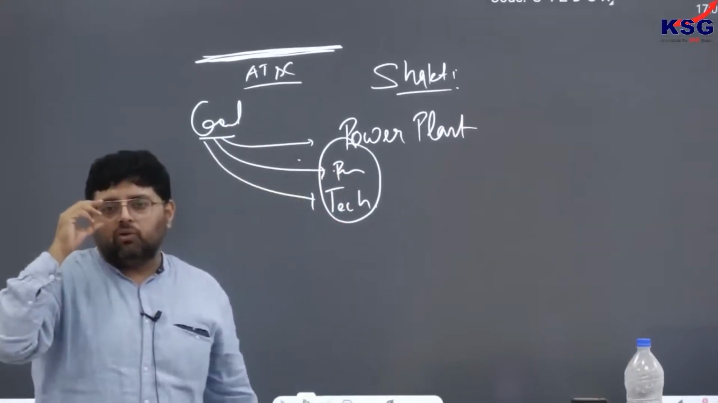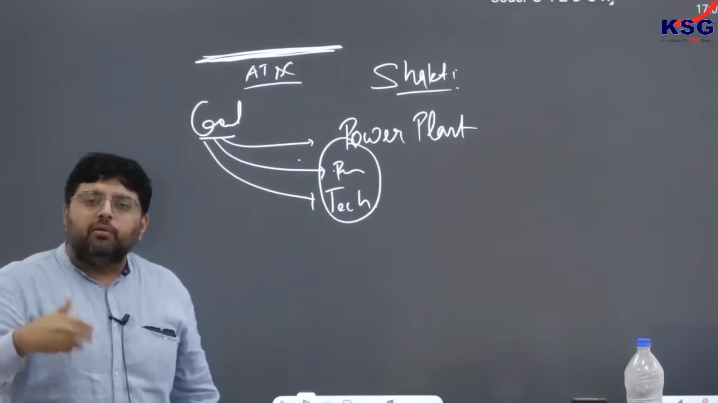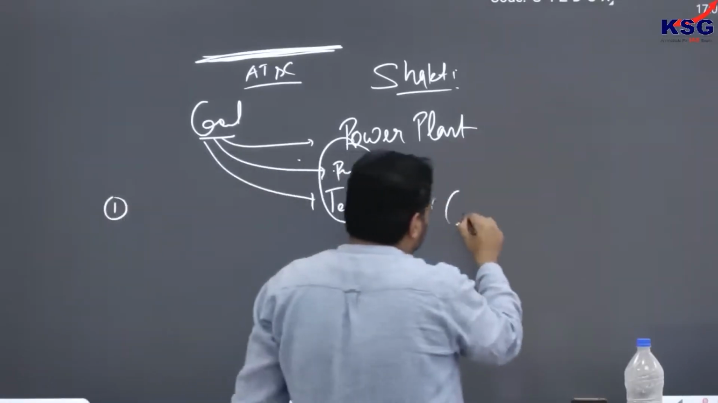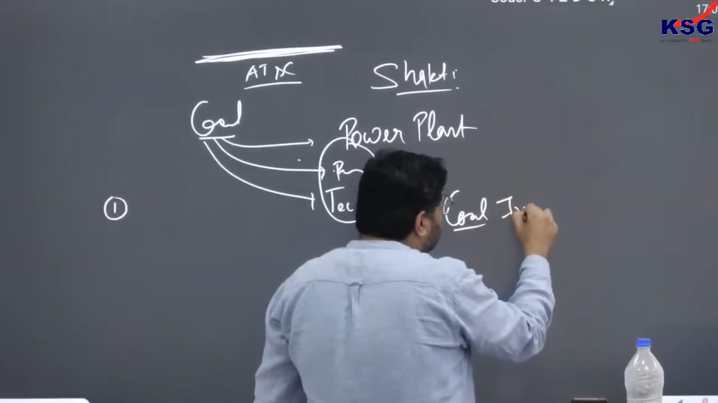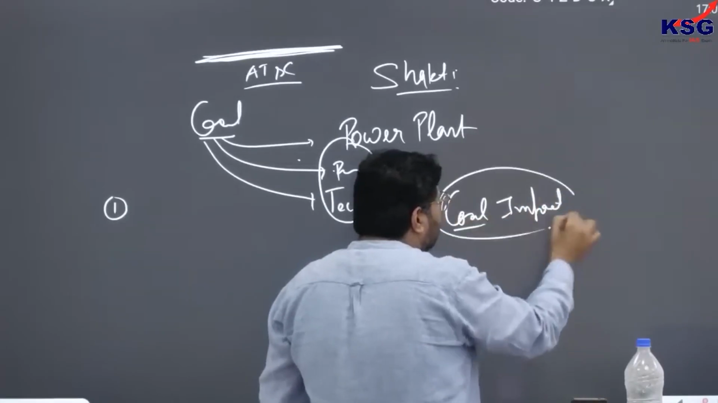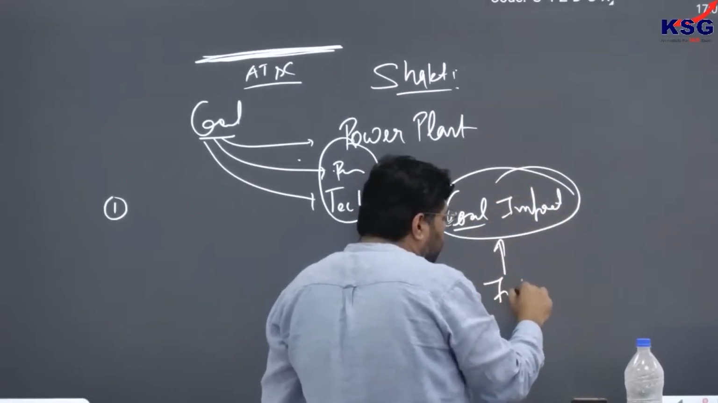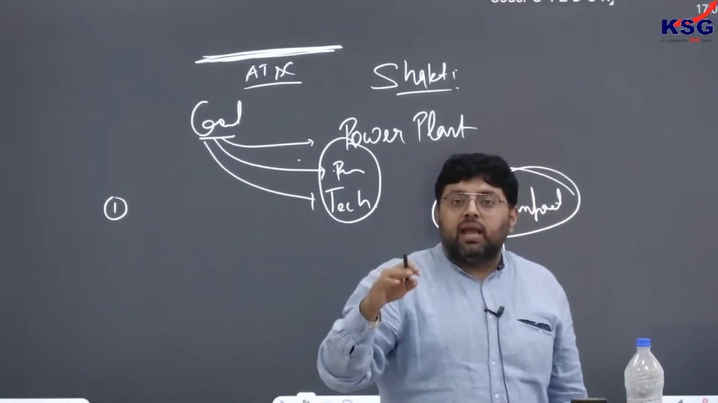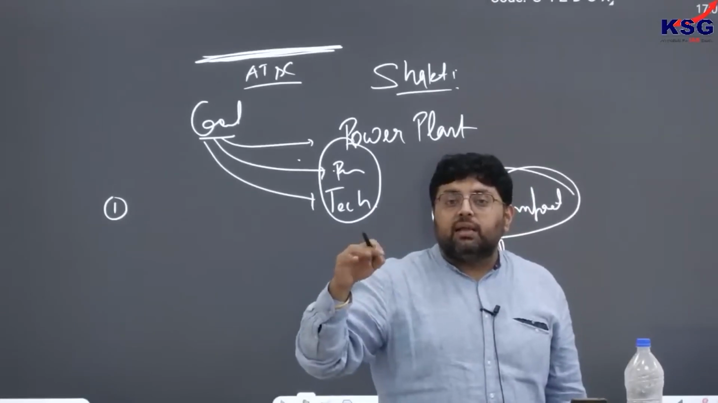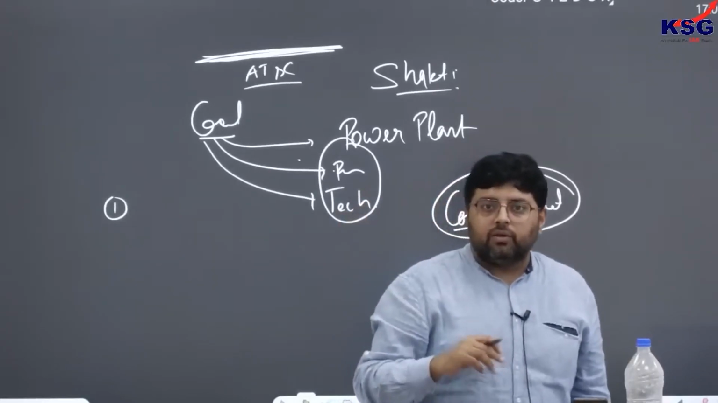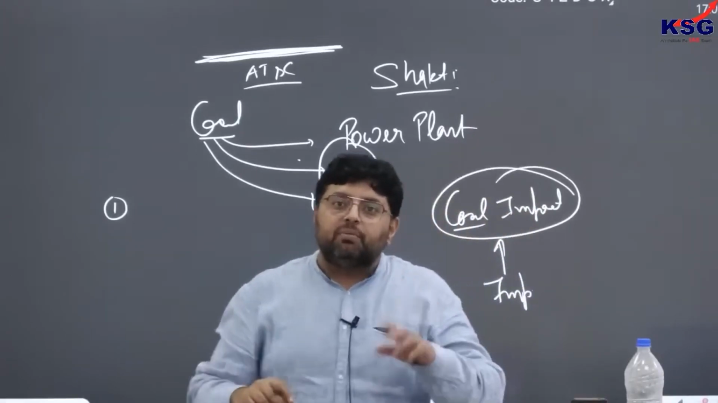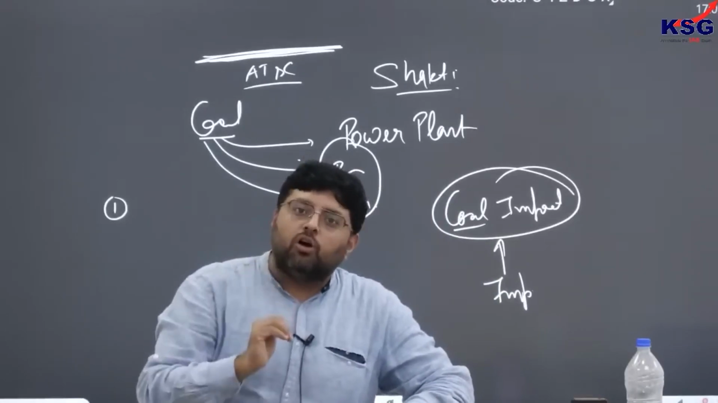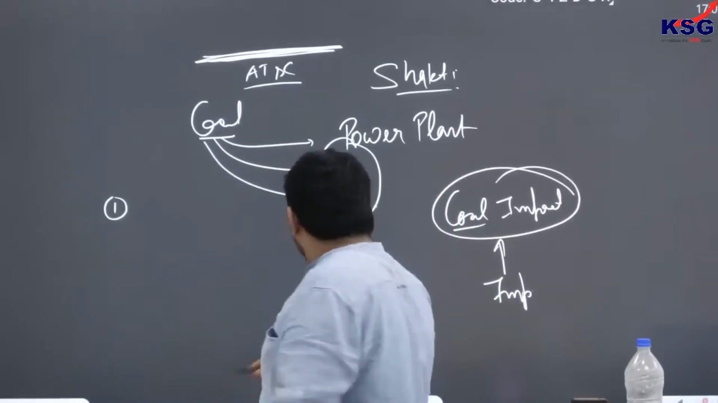Now see, what is the benefit to the government in this? Government is benefiting because the government has to import coal, so the import bill is increasing. But when all the power plants start utilizing their maximum capacity, it will help everyone. First of all, the import of coal will get reduced, number one.